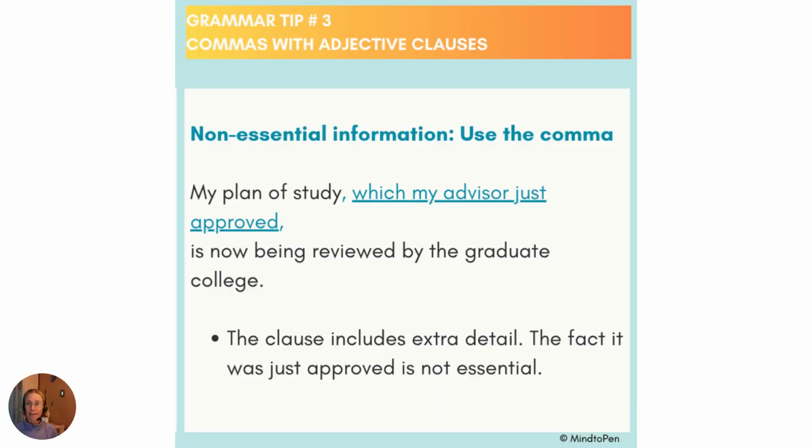The sentence as an example is, my plan of study, which my advisor just approved, is now being reviewed by the graduate college. The adjective clause includes extra detail, meaning that which my advisor just approved is not essential. It is extra detail, while the core idea is that my plan of study is being reviewed by the graduate college. When the information is not essential, we need to use the commas.